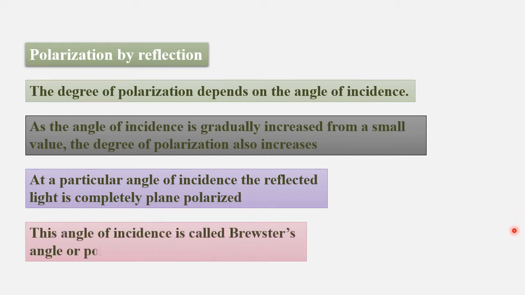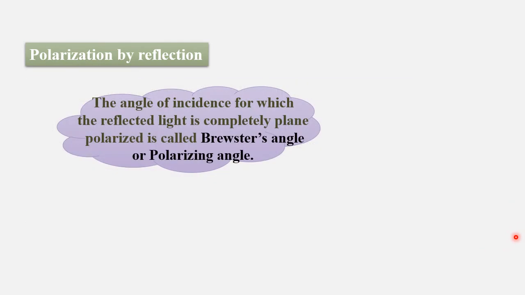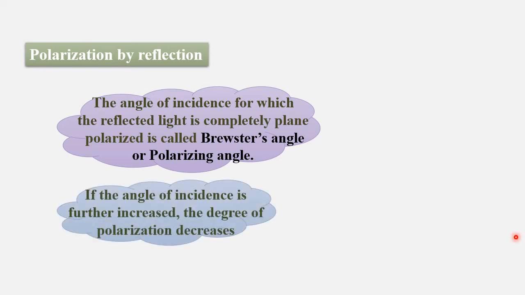This angle of incidence is called Brewster's angle or the polarizing angle. So we can define it: the angle of incidence for which the reflected light is completely plane polarized is called Brewster's angle or the polarizing angle. If the angle of incidence is further increased, the degree of polarization decreases.